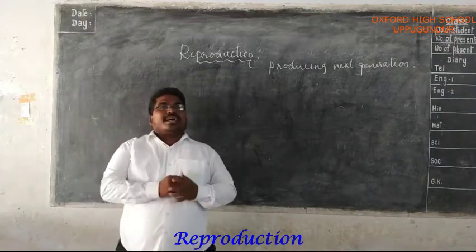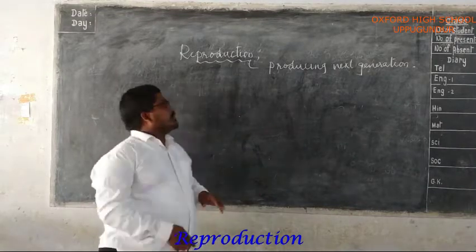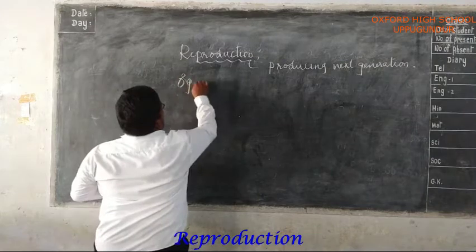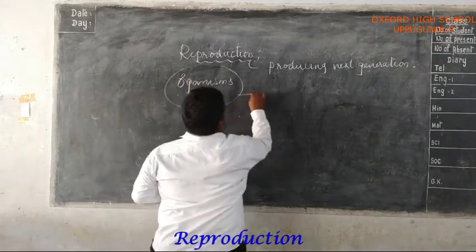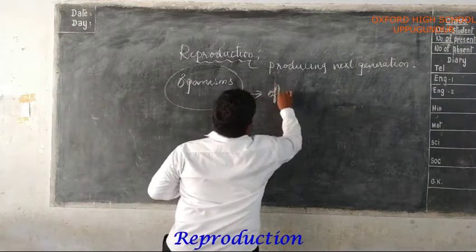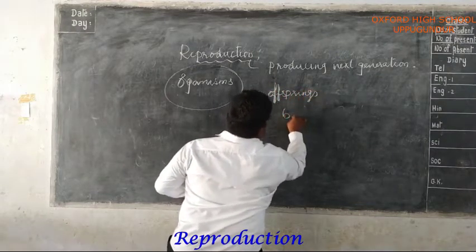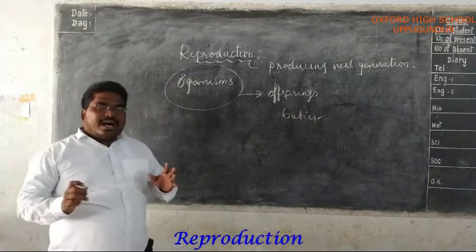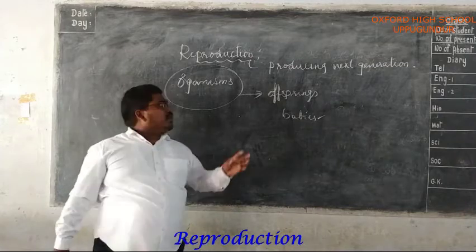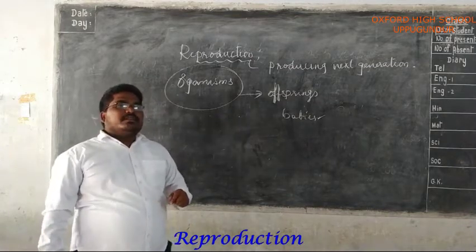All the organisms are capable of giving rise to offspring. That means babies. All the organisms are capable of giving rise to offspring by the process of reproduction.